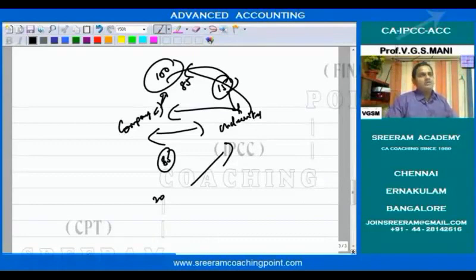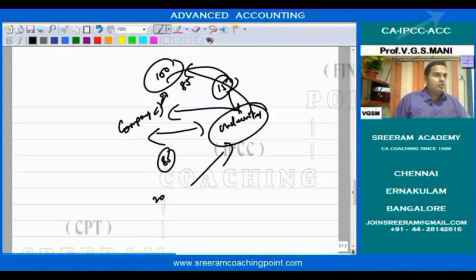The main objective of the company is to run the company, to do some business, to generate profit. Just because of some small shortage, if you are not able to allot shares, if you are not able to promote our company, then it becomes very difficult. The main objective itself will vanish. That is why these people come into the picture. They will give a guarantee to the company. Suppose the company is not able to get the minimum criteria, then they will help them.